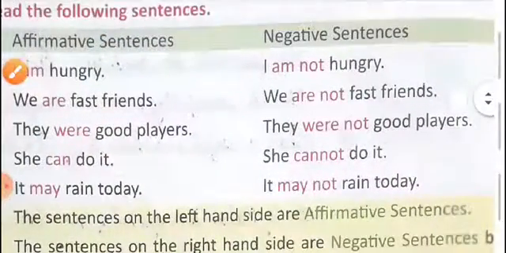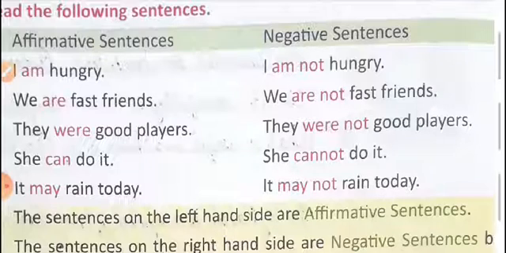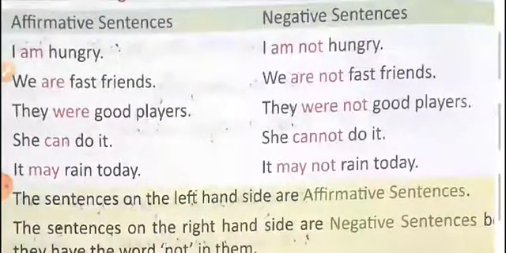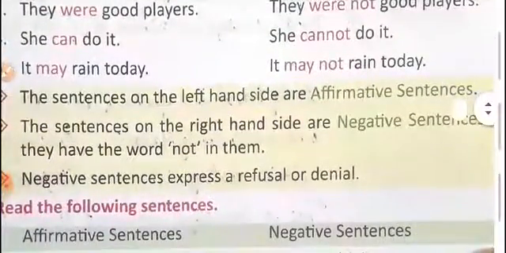Fourth sentence is she can do it. Right hand side, she cannot do it. With the helping verb can, there is one more word that is not. Fifth sentence: it may rain today. It may not rain today. So, what is written here in the box?